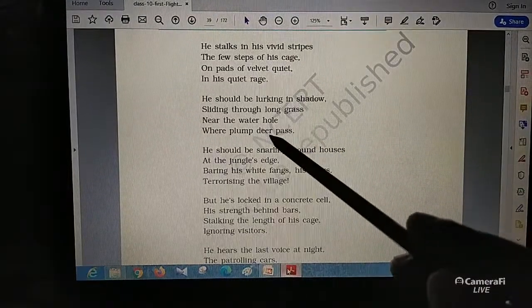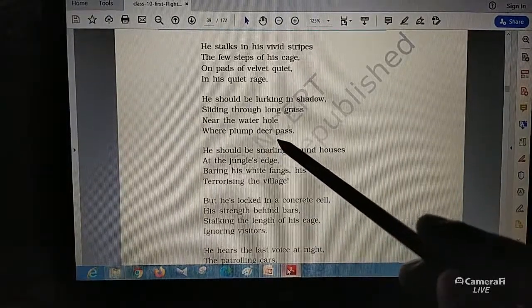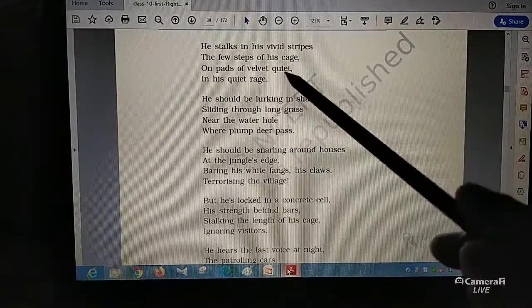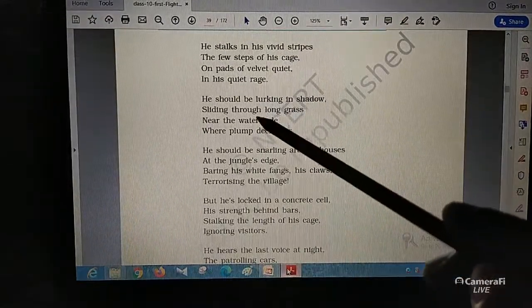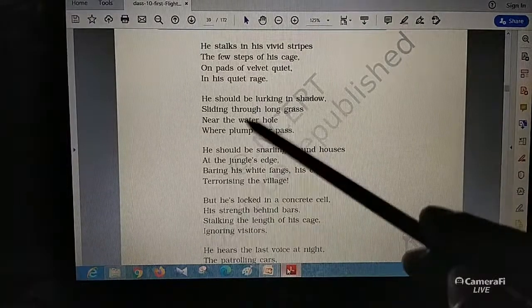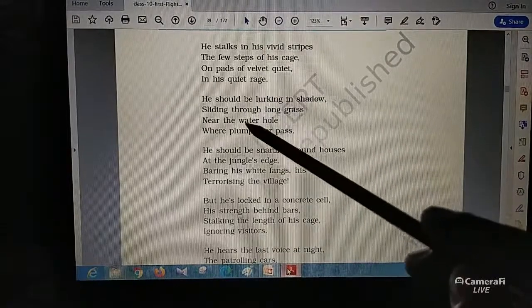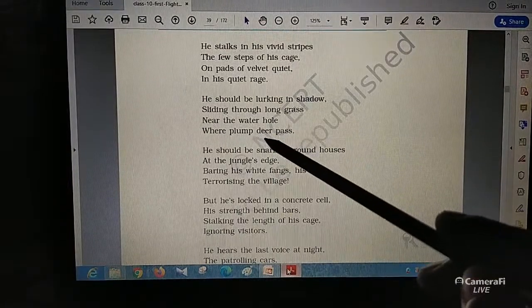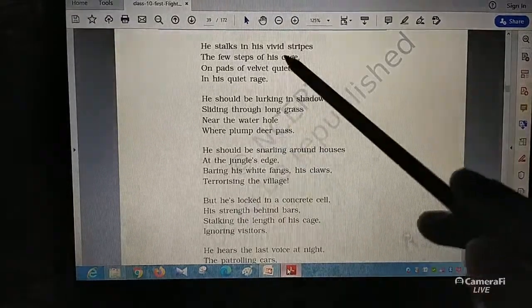Now if the tiger eats the deer, then it is not the crime of the tiger, because the tiger is supposed to eat that. It is not a crime, and for this he cannot be jailed in the zoo. We can't suddenly say let the tiger be a herbivorous animal, let him be totally vegetarian and eat all the vegetables that we eat. No, we can't do that. The tiger must hunt his prey, and that's what the tiger is supposed to do at this moment, if he was not inside the cage.